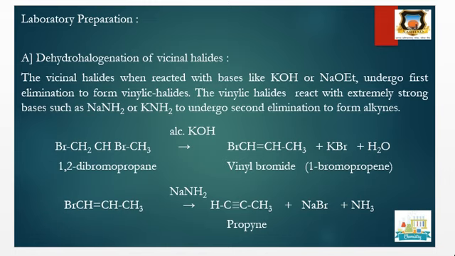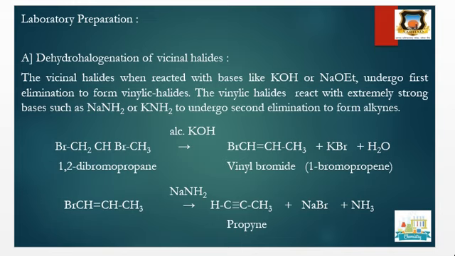Next is the laboratory preparation of alkynes. We can prepare alkynes by dehydrohalogenation of vicinal halide. De means removal, and hydro means removal of hydrogen and halogen. We get the alkyne from vicinal halides. The vicinal halides, when reacted with bases like potassium hydroxide or sodium ethoxide, undergo first elimination to form vinylic halide. The vinylic halides react with extremely strong bases such as sodamide or potassium amide. Then they undergo second elimination to form alkynes.